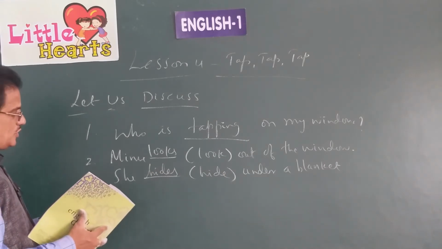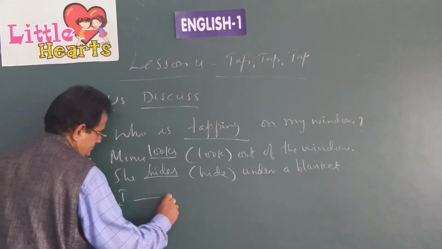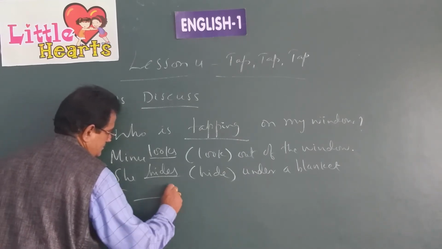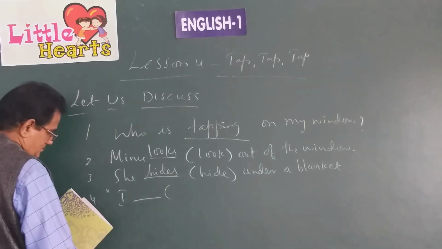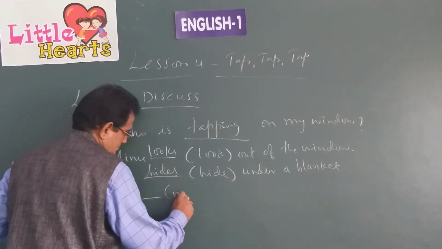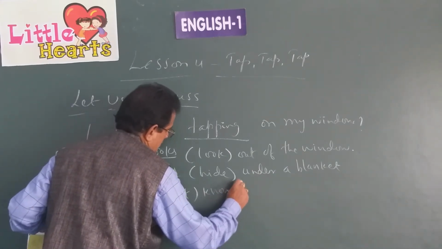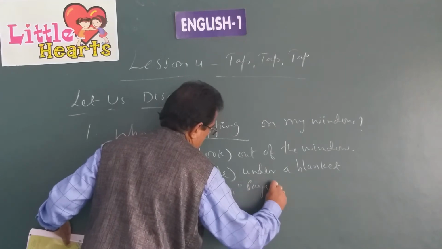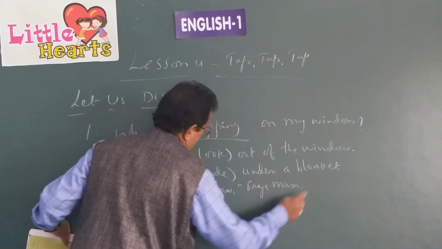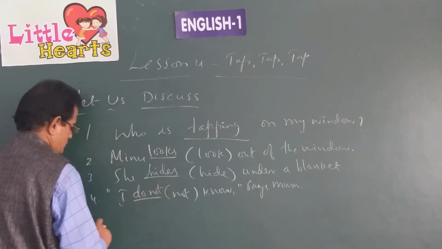I dash no, says mum. I don't know, or I do not know.